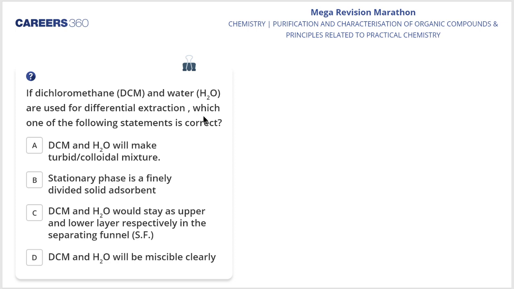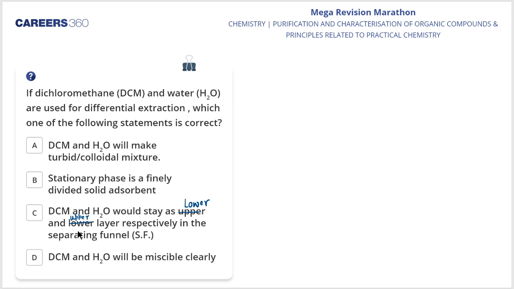Let me know the answer. Okay. Yeah, Gyanvi, you are right. DCM, dichloromethane, would be staying at the lower position and water would be staying at the upper position. Why? Because the upper layer will be the less dense and that is water, and the lower layer would be denser, DCM. So over here this particular term will be lower and this particular term would be upper.